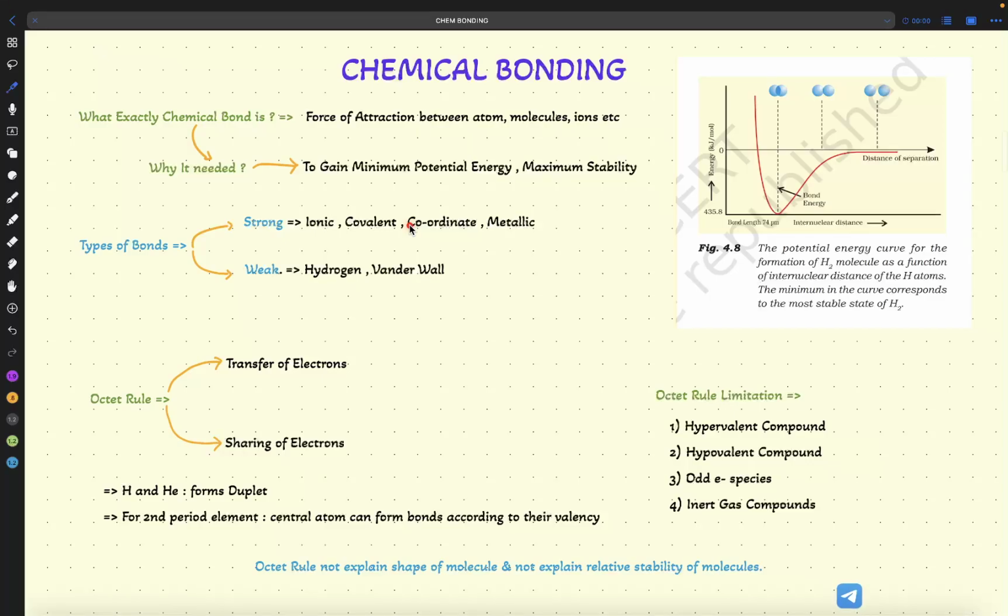So it is very important because it is the base of the inorganic chapter and the organic chapter. If you master chemical bonding, then organic chemistry and inorganic chemistry both will be easy for you. So now we are going to discuss chemical bonding. We have discussed in the previous class.